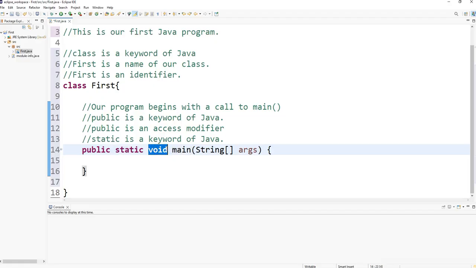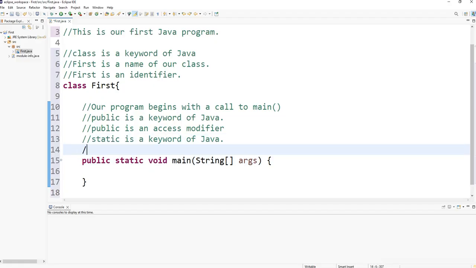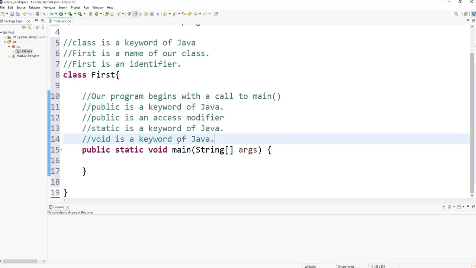Void is a keyword of Java, and this keyword shows us that the main method doesn't return any values.